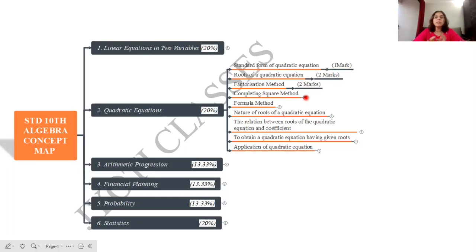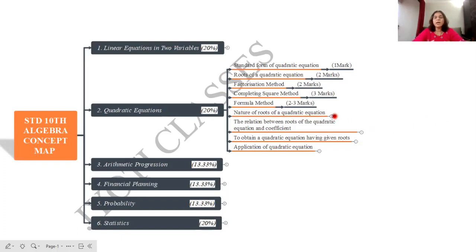Here also we have 3 methods to solve the quadratic equation. First is the factorization method, which you know right from 8th standard. Formula method and completing the square method are completely new for you, introduced in the standard 10 syllabus. Factorization method is a compulsory question for 2 marks. Formula method and completing the square method can be optional, coming for 2 to 3 marks each.